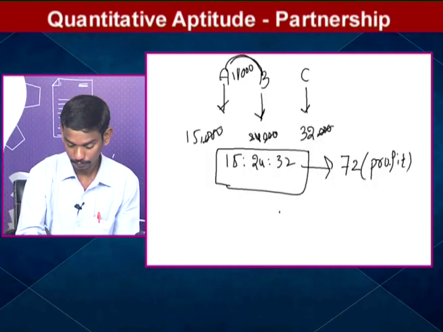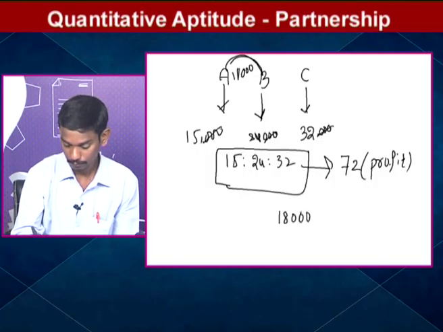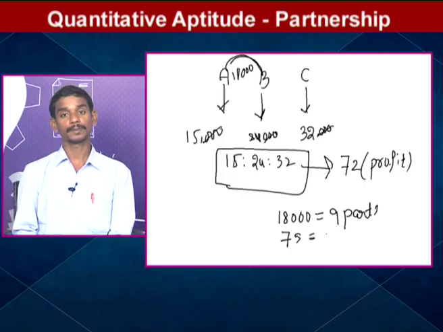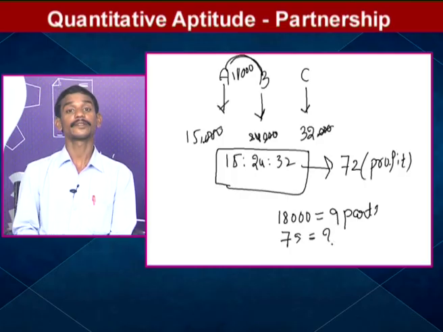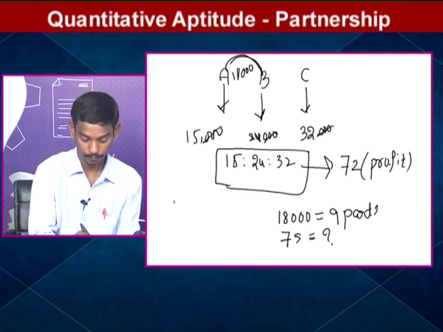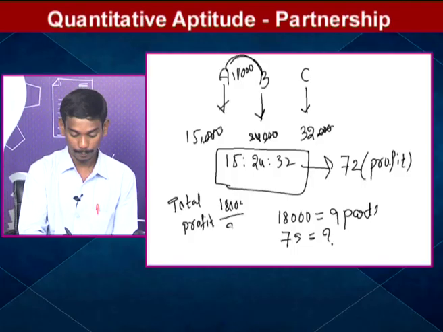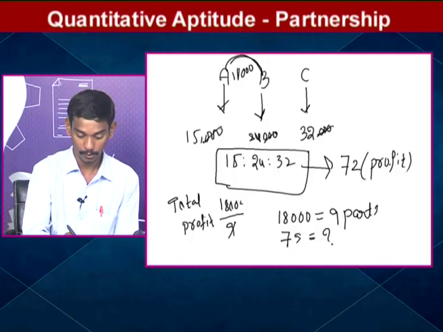We want 72 parts, because 72 parts is nothing but the total profit. 18,000 divided by 9 gives 1 part, that is 1 part means 2,000 rupees.